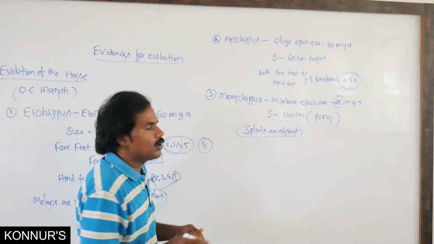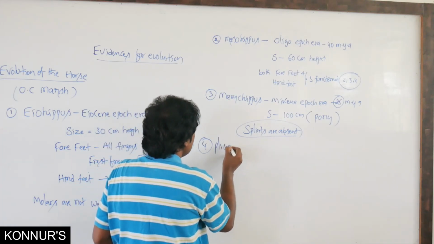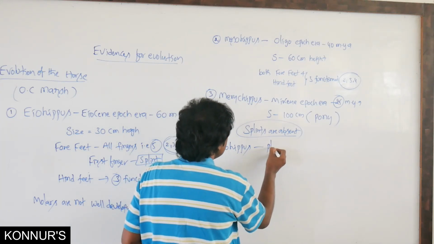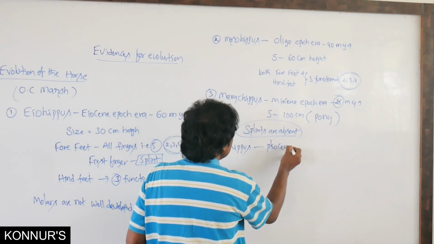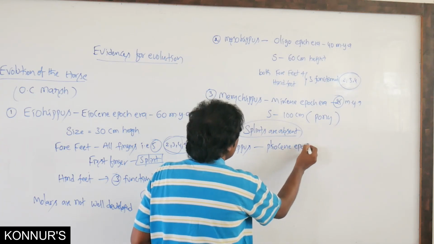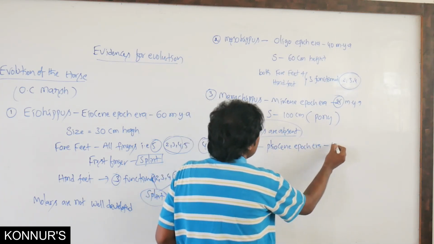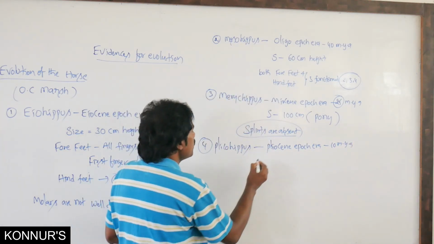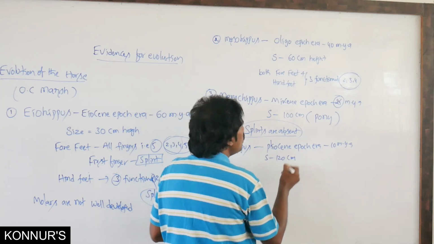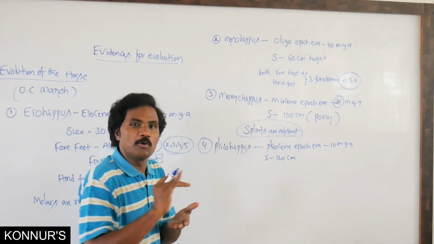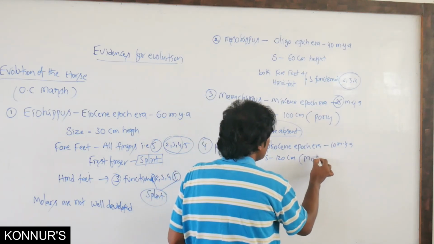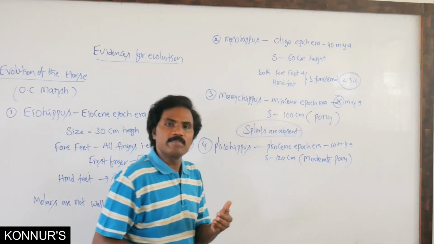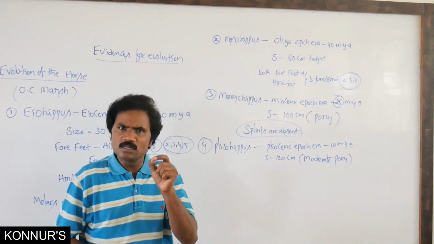Related to Pliohippus, that is in the Pliocene epoch era, around 10 million years ago. The height is 120 centimeters. It is a moderate pony, it resembles a moderate pony. Here, the first, that is important.